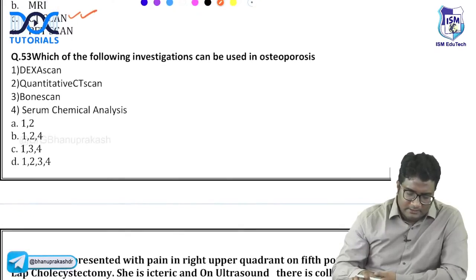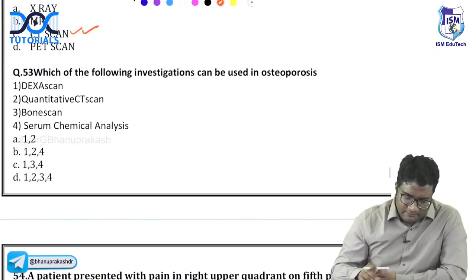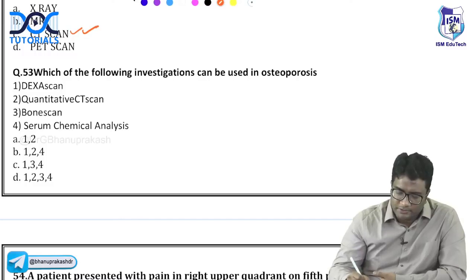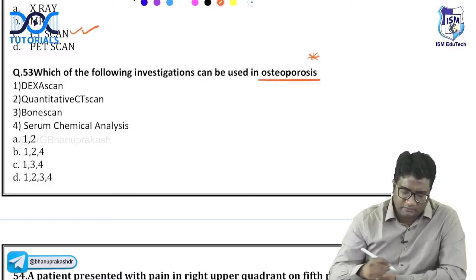Okay. What is this? Try to answer this one, guys. 53. Try to answer 53. Let me see how many of you will get this right. Which of the following investigations can be used in osteoporosis? For osteoporosis, what are the investigations that we do?